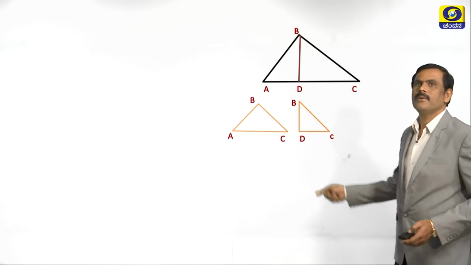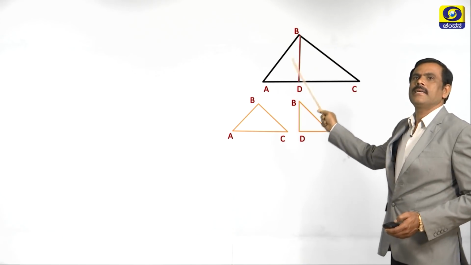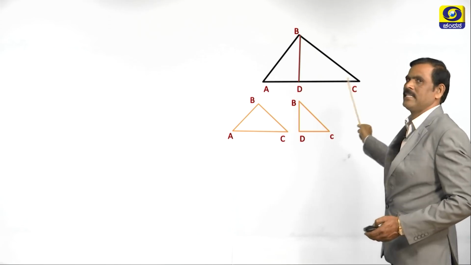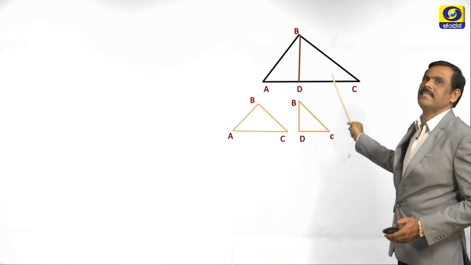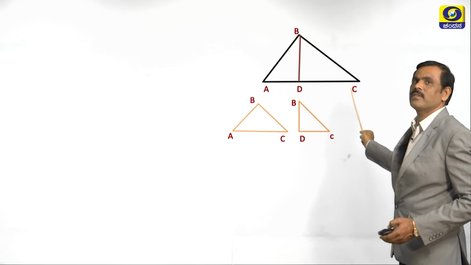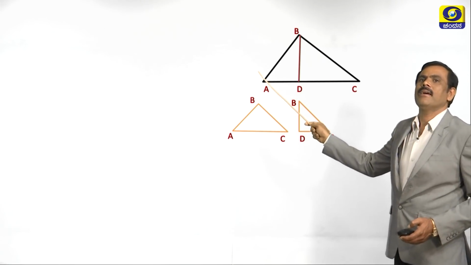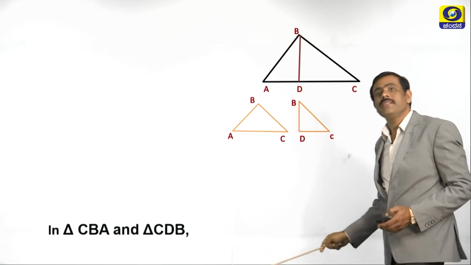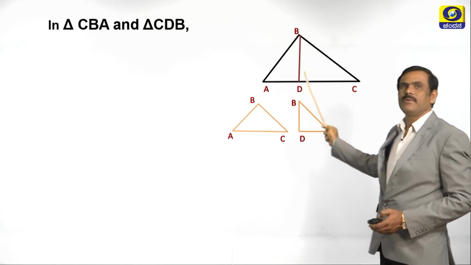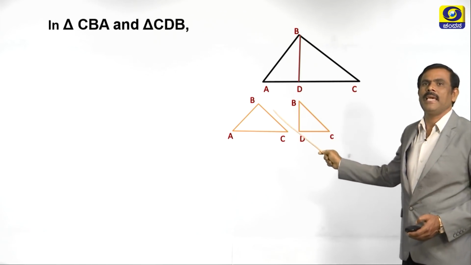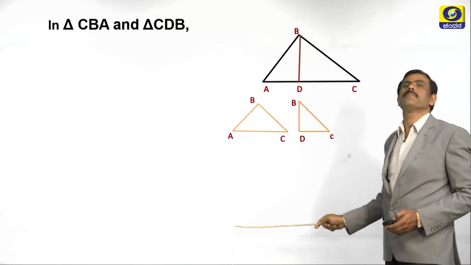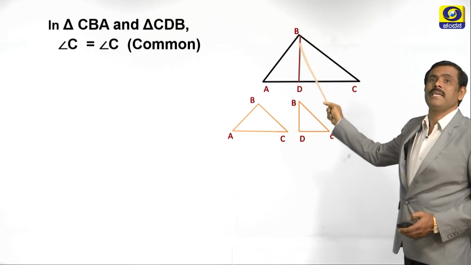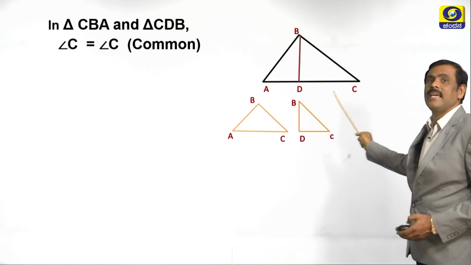Next, now see in triangle ABC, BD is perpendicular to AC we know. Now, let us take two triangles. Which are the two triangles? CBA, or ABC, and CDB. In these two triangles, CBA and CDB, angle C is there in CBA and angle C is there in CDB.